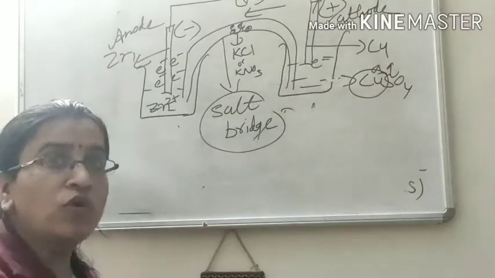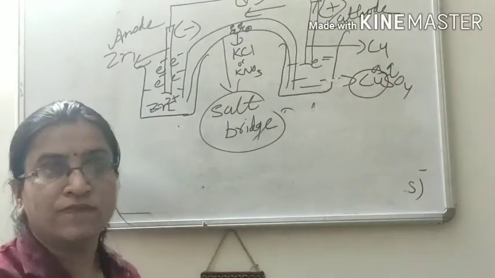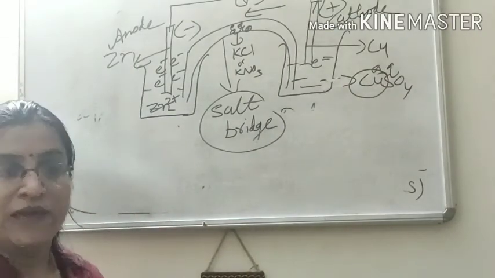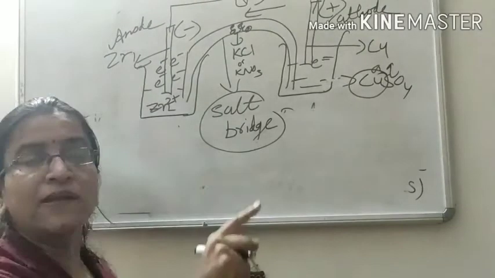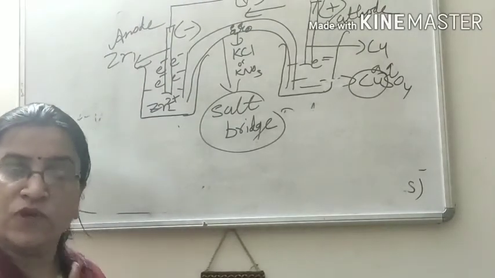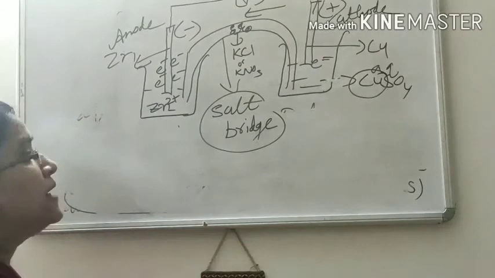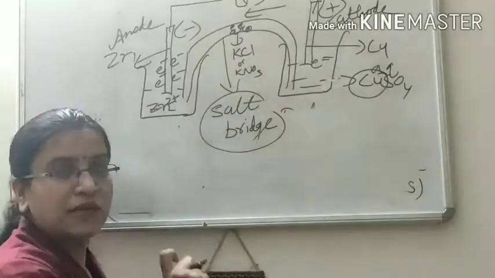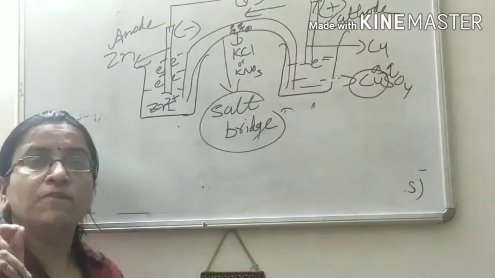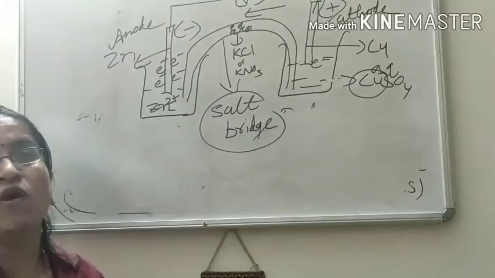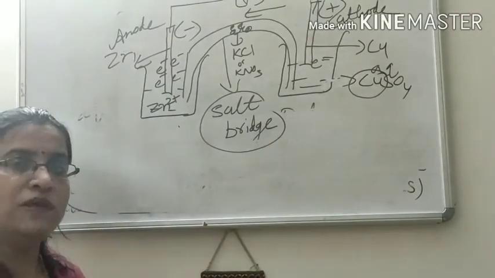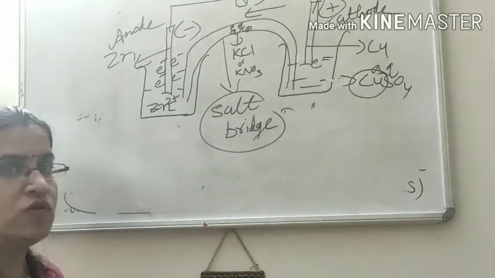What is the role of this salt bridge? It helps to complete the circuit. What is the first function of the salt bridge? It completes the circuit. Second, it maintains the neutrality of the solution.